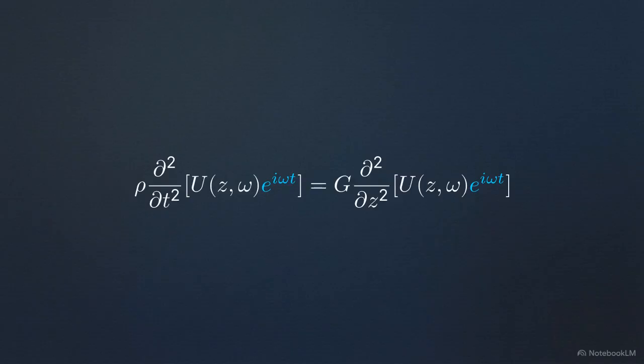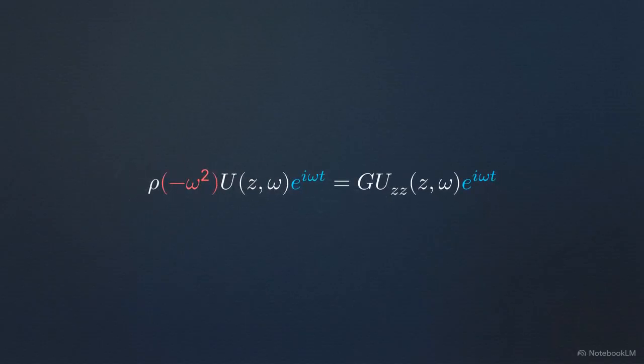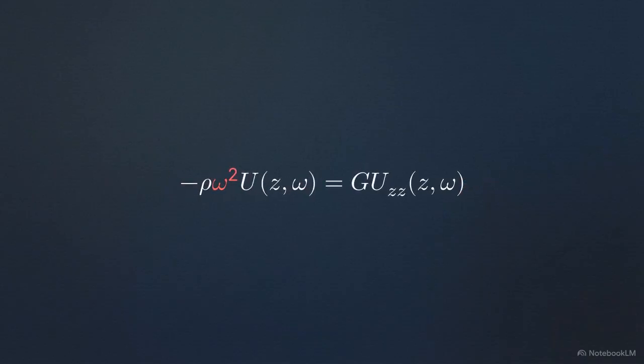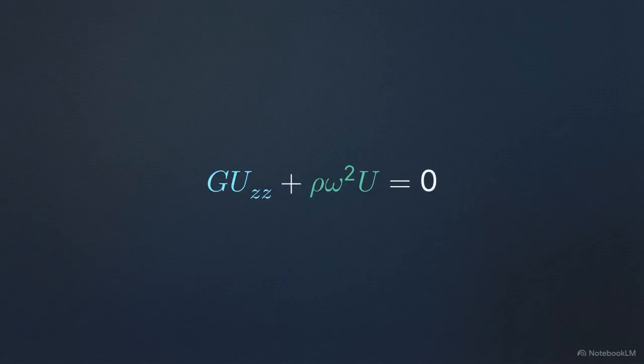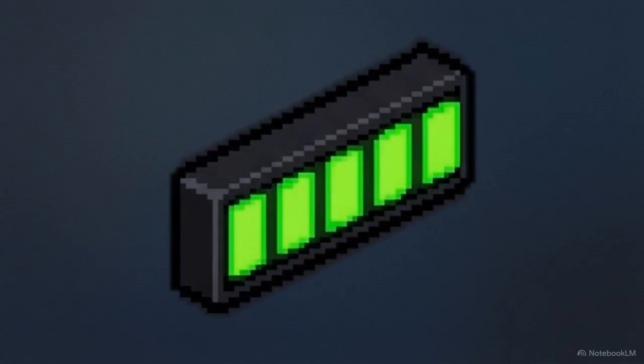The time derivative term, u_tt, physically transforms into a simple multiplier, negative omega squared. We are left with an updated equation that has perfect symmetry. The exact same predictable time loop, e to the i omega t, now sits identically on both sides of the equal sign. Because those identical time loops appear on opposing sides, they completely cancel each other out. The entire dimension of time drops out of the problem. The surviving variables collapse together, leaving us with a much shorter, much cleaner piece of math: G u_zz plus rho omega squared u equals 0.